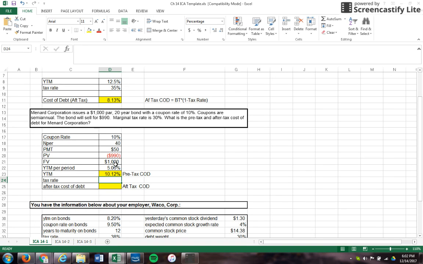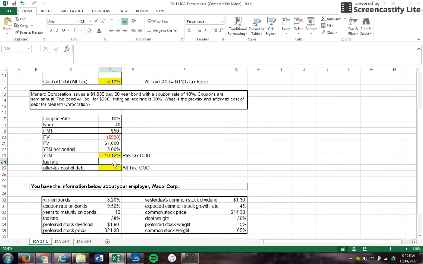Now that we have that, our tax rate we know is 30%, so we can enter that in there. And by using our formula that we have up here, our after-tax cost of debt is our yield to maturity pre-tax times 1 minus our tax rate. Plug that in. We hit enter, so that would give us an after-tax cost of debt of 7.08%.